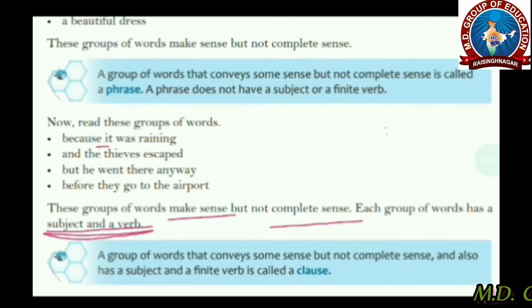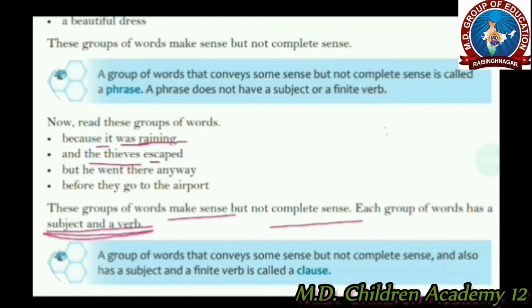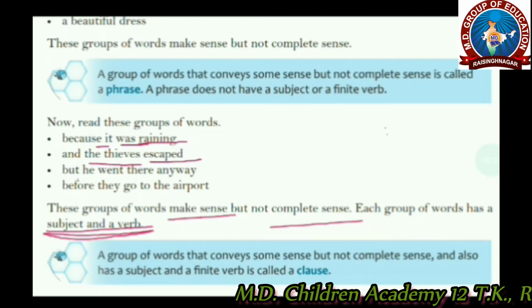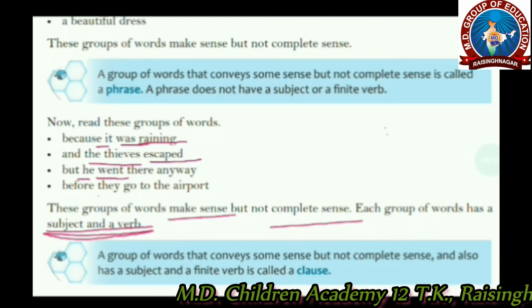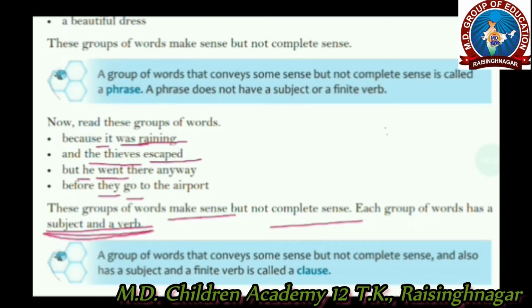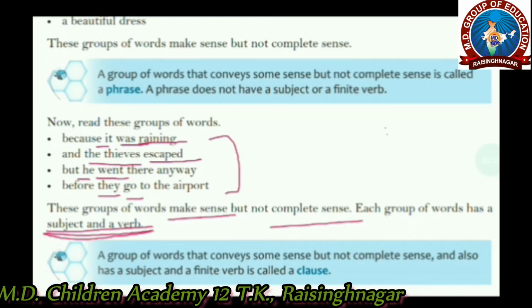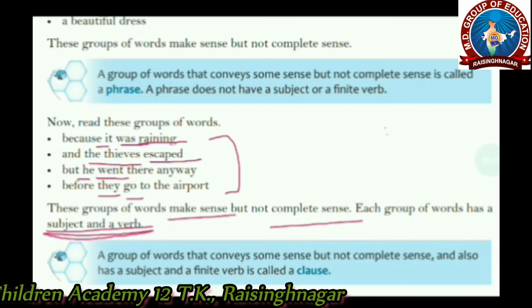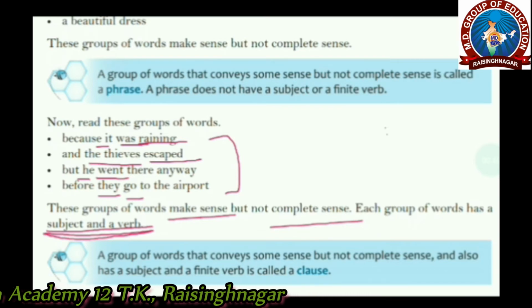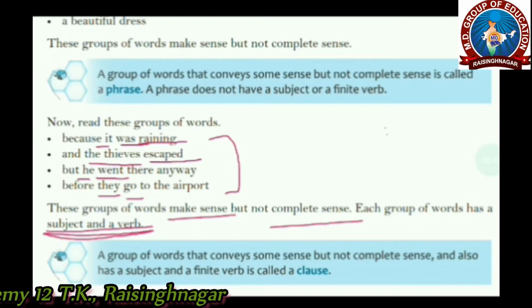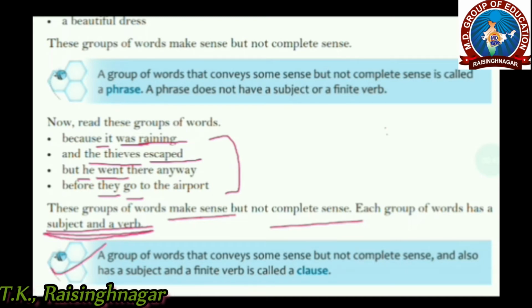Here it is the subject, and was raining is a verb. The thieves is the subject and escaped is a verb. He is the subject and went is the verb. They is the subject and go is the verb. It's a group of words that is not complete in its sense, but it contains a subject and a verb. So they are clauses. Here is the definition of clauses.